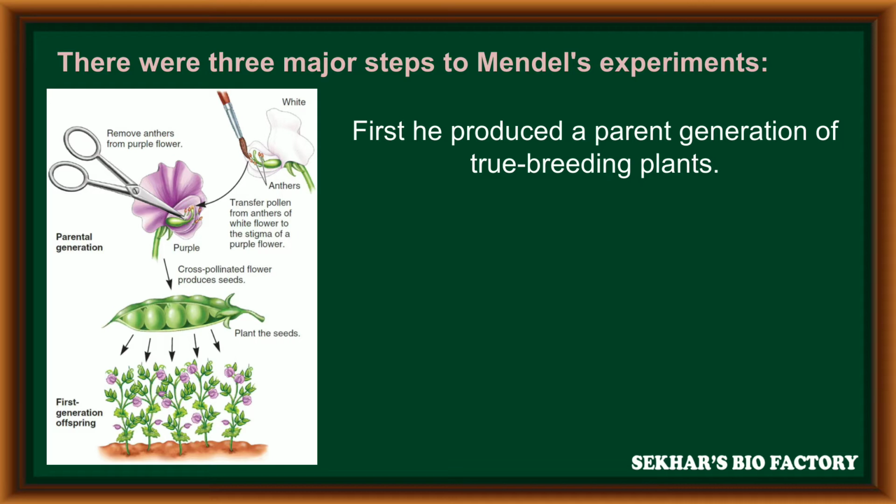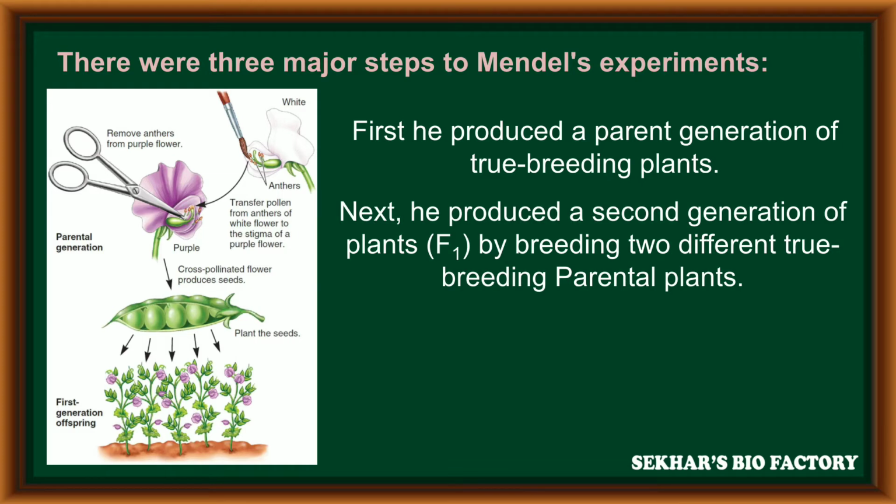This pure line method helps to produce homozygous parental individuals. These are produced by conducting self-pollination for many generations. If the parental plants are in heterozygous condition, they will be converted into homozygous, called true breeding plants.